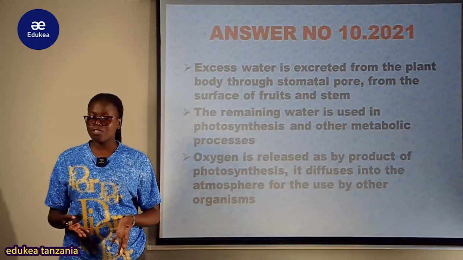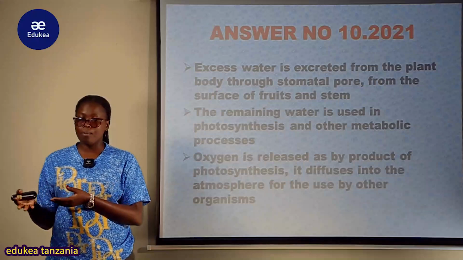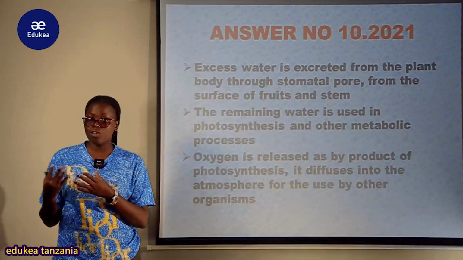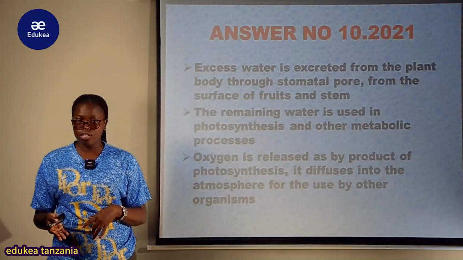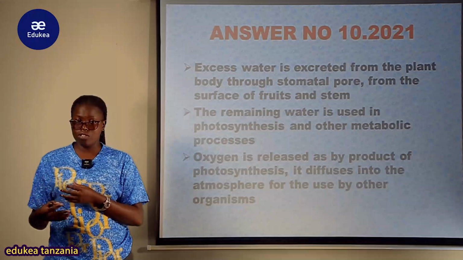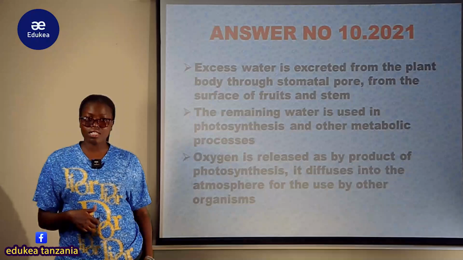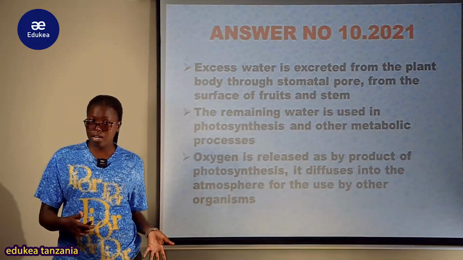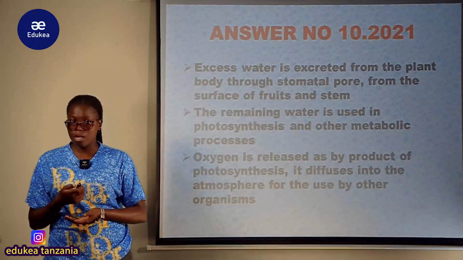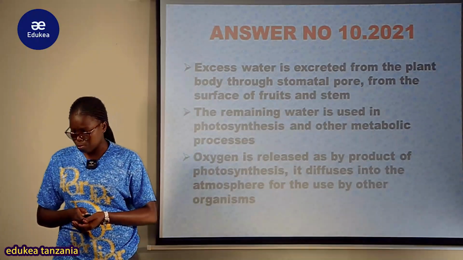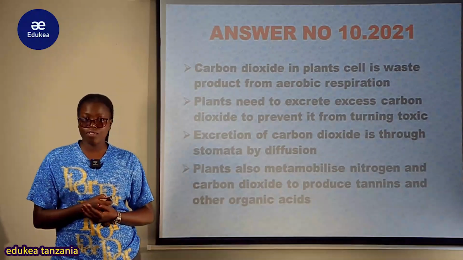Kwa maji yanahitajika, sio kwamba hayahitajiki, lakini excess water ndio ambayo haihitajiki. Kwa hiyo yanabaki zile ambazo ni the required, na inakuwa kama byproduct of the raw material. Kwa mfano katika photosynthesis, maji yanabe splitted by the sunlight producing hydrogen, ambayo hydrogen itacombine na carbon dioxide kuweza kutengeneza the glucose. Vile vile, oxygen is released as byproduct of photosynthesis, lakini again, huyo oxygen ambaye anabe released as byproduct of photosynthesis anatumika kama raw material for aerobic respiration, kwanza kuensure kwamba energy inabe produced for growth pamoja na development of cellular and different parts of the plant organ.